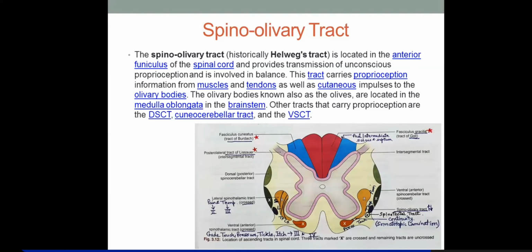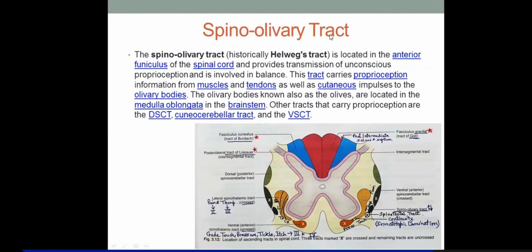In the middle of the medulla, you will find internal arcuate fibers from the fasciculus gracilis, nucleus gracilis and nucleus cuneatus, that is the sensory decussation. And then in the lower medulla, you will find the pyramidal decussation, that is the decussation of the corticospinal tract. Okay? And that's why you have a bulging ventromedially also, because of the pyramidal decussation in the lower medulla.